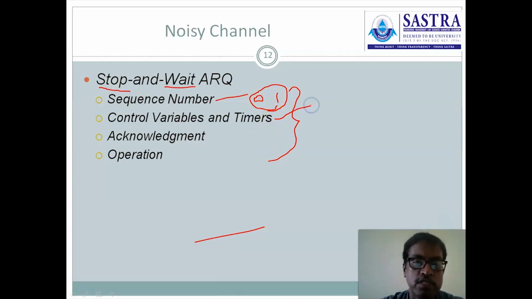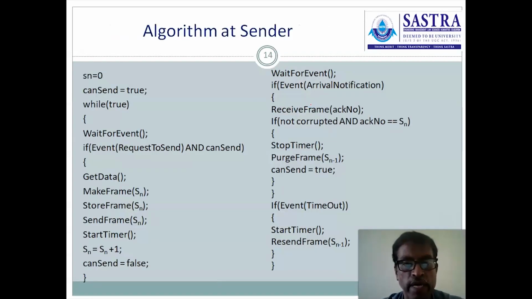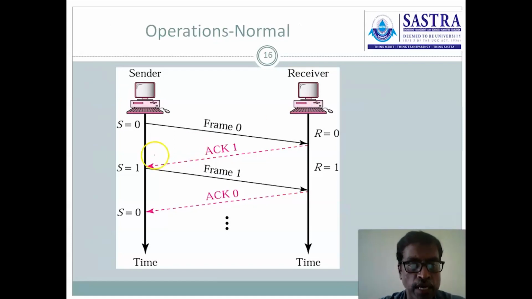The next one is the control variable. One second, I'll show one diagram for the control variable. See here, there are two control variables available, S and R. The S control variable is available at the sender. The R control variable is available at the receiver. What is the purpose of the variable S at the sender? The variable S is used to keep track of the sending frame: which frame is transmitted, and for which frame it is waiting for the acknowledgement, and so on.